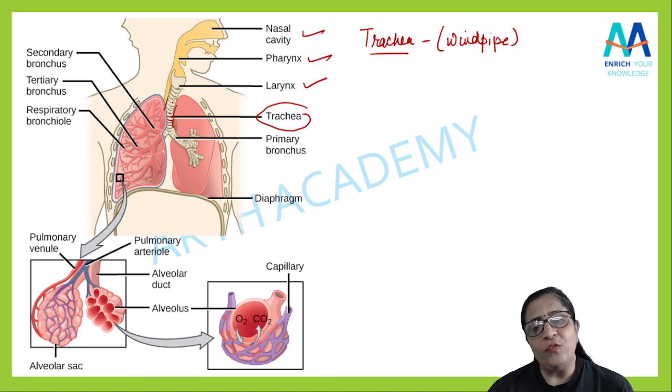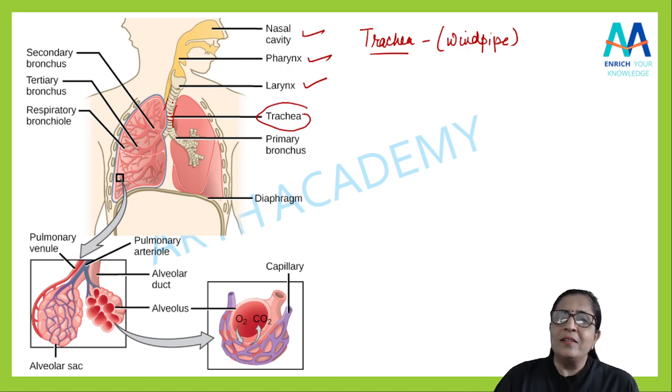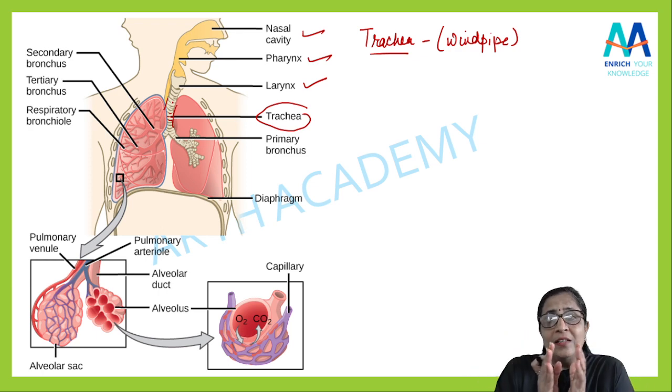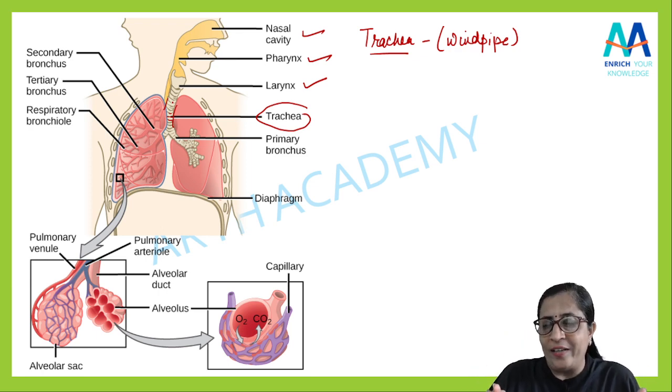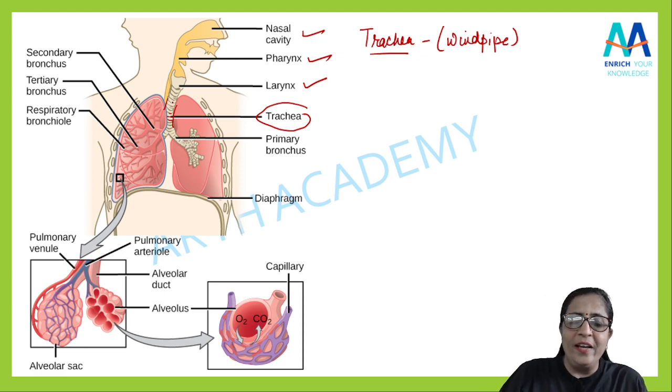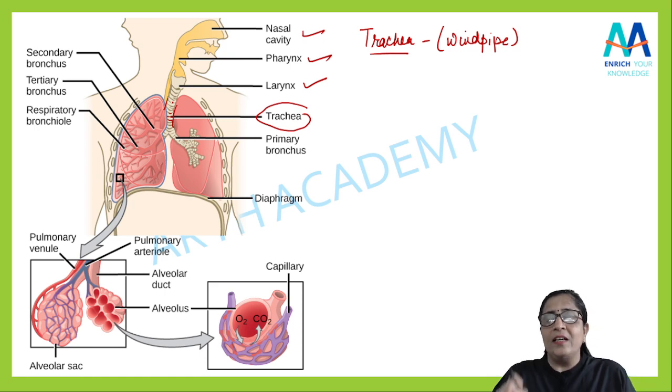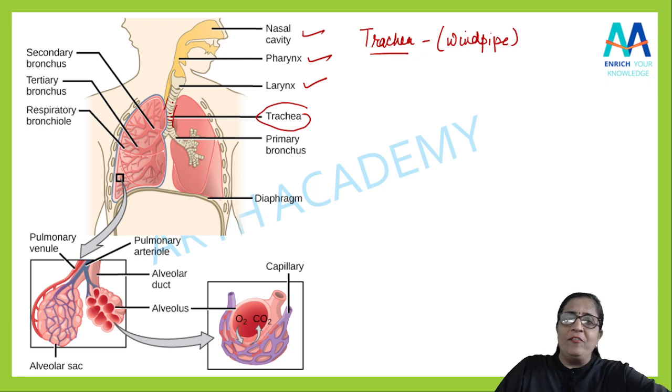What is the role of these rings? ये ring का काम क्या है? These rings keep the trachea flexible and distended permanently. ये एक तो उसको flexible बना के रखेगा और उसको distend करके रखेगा. उसको हमेशा straight करके रखेगा, खुला रखेगा, so that what happens when the air is not there, है ना, तो trachea collapse नहीं होना चाहिए. That is also very important. Yeah, so that is the main thing which is there in the trachea.